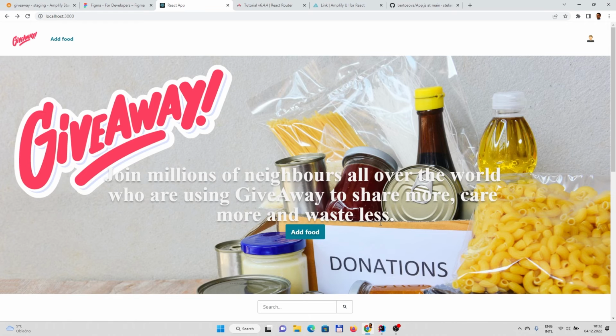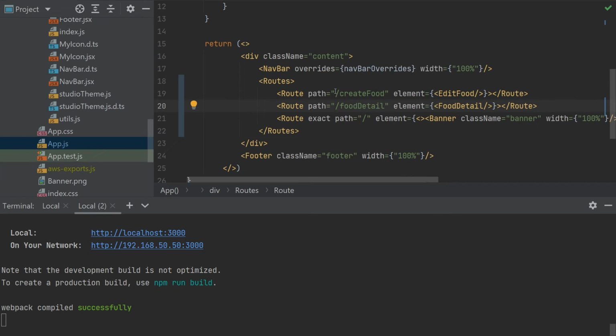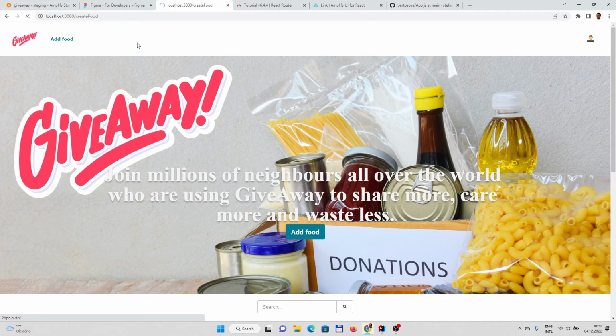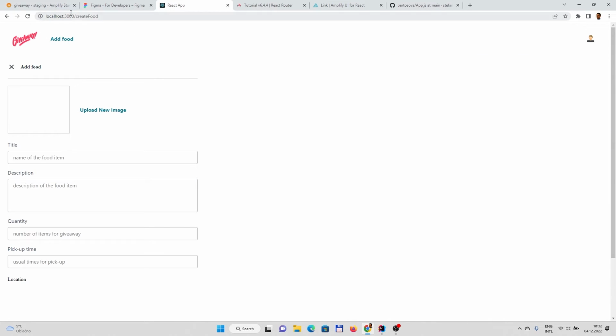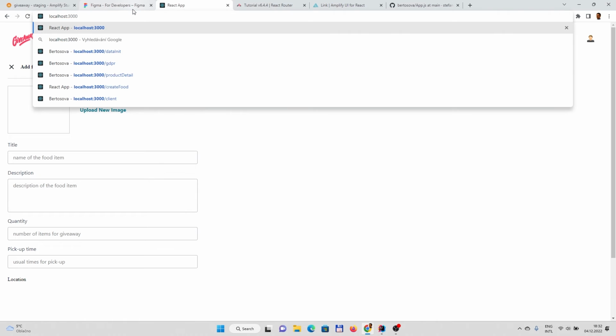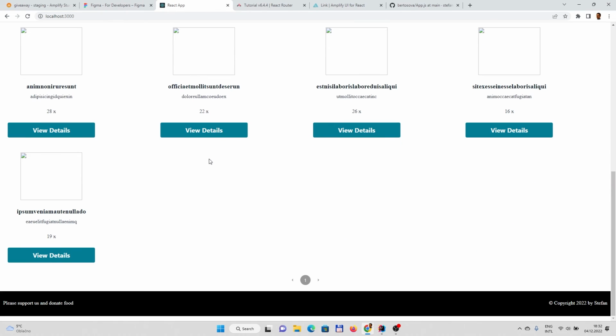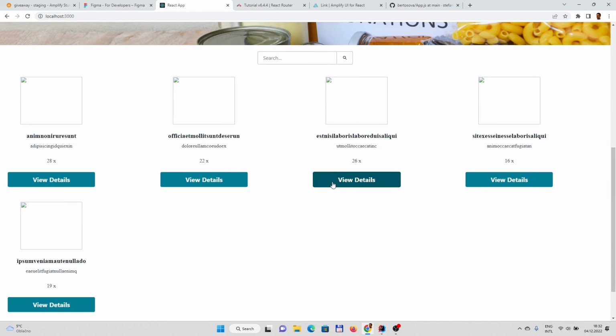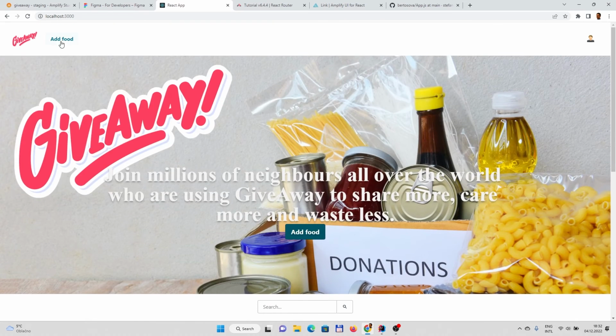Now if we would like to test the router, we can test the router. We copy paste the path and place it into the browser. Create food, navigation works. Main navigation works as well. But obviously we want the links or the buttons to work, and not just putting something in the browser. So let's continue with that.